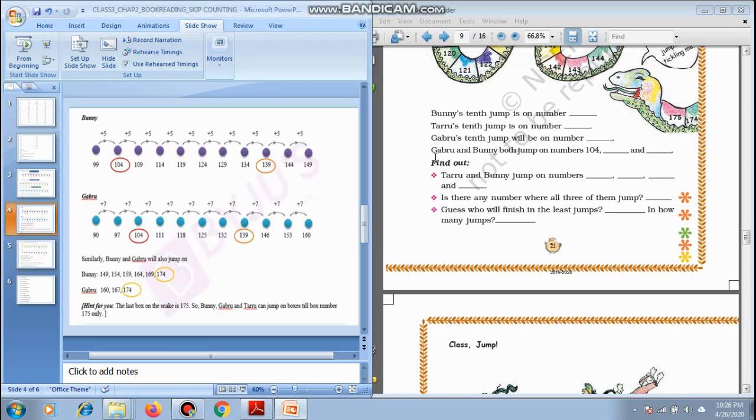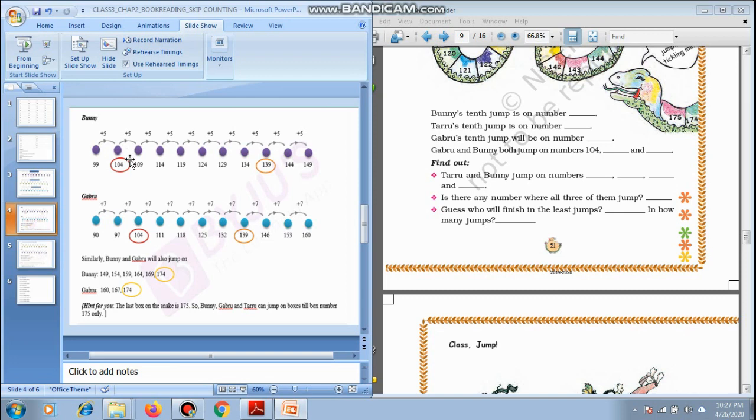Let's read out this question. Gabru and Bunny both jump on number 104 dash and dash. That means which 2 more numbers they are going to jump. And it won't be a together jump, but they both will come on these numbers.